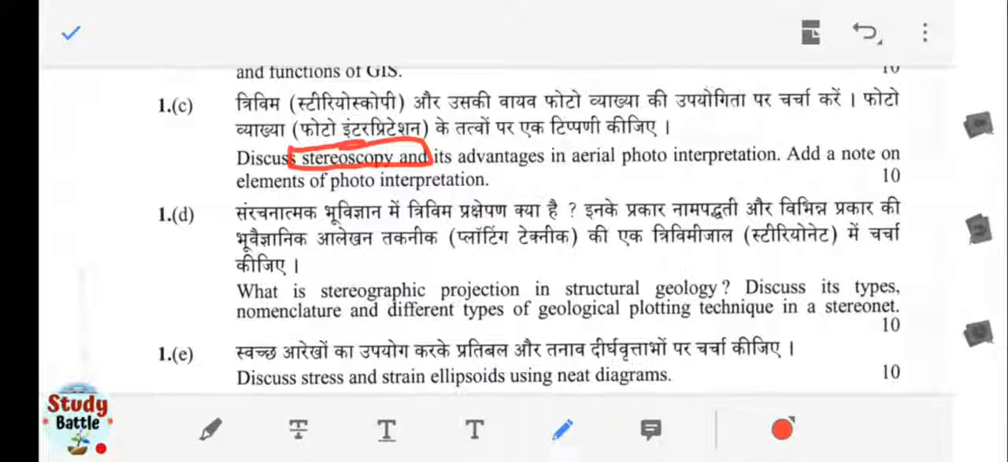You have to also add a note on the elements of photo interpretation. What are the photo interpretation elements which are being used? That's also to be introduced here.